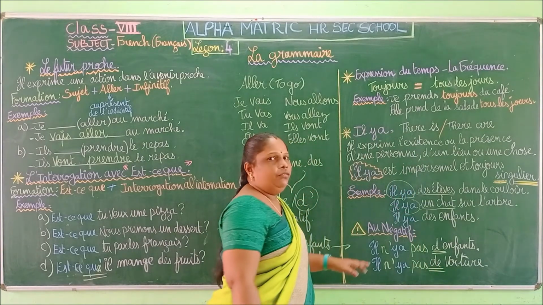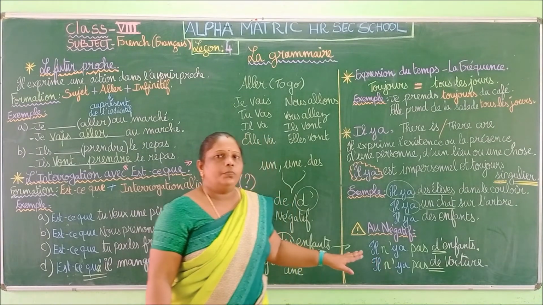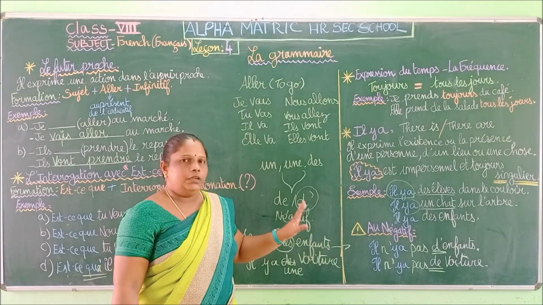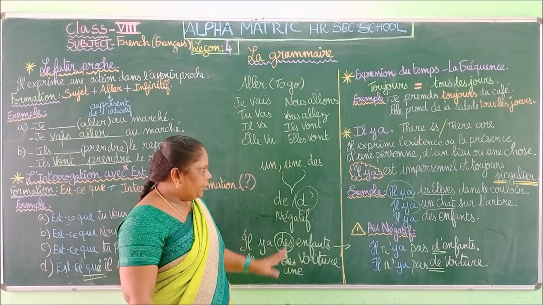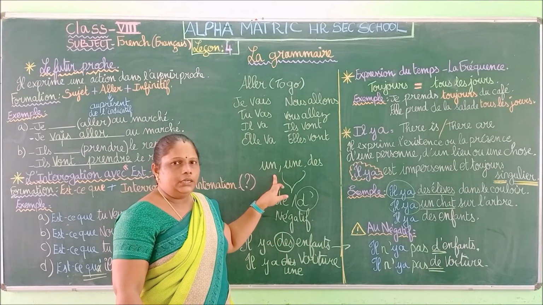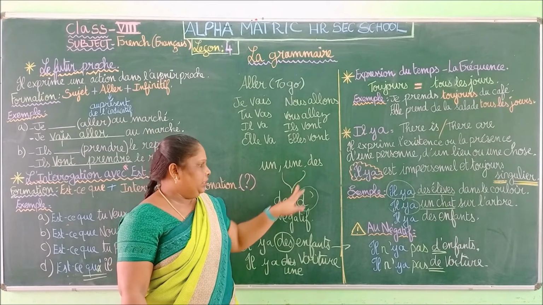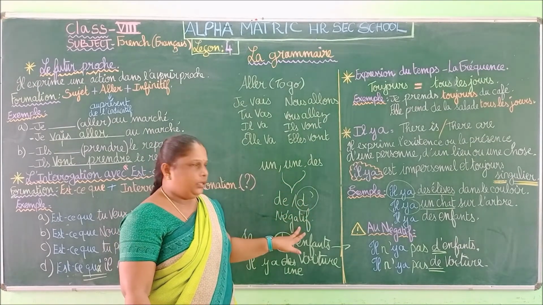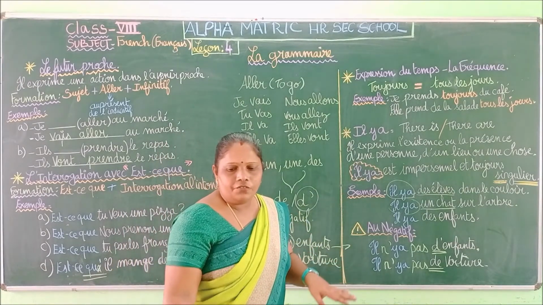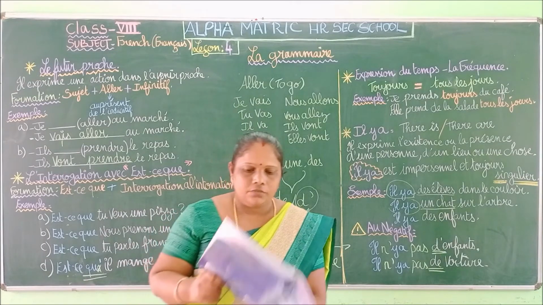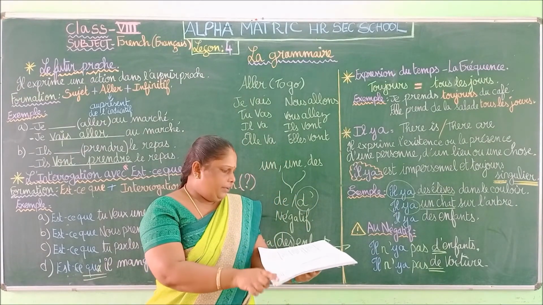Okay, so it will be very easy for you if you follow the grammar that I am teaching you. The grammar will be short and easy for you. So I have given you some examples, and this we already learned: article indéfini, and they become de or d apostrophe in a negative sentence. So this is over for the grammar part of this class, and you will have exercises.